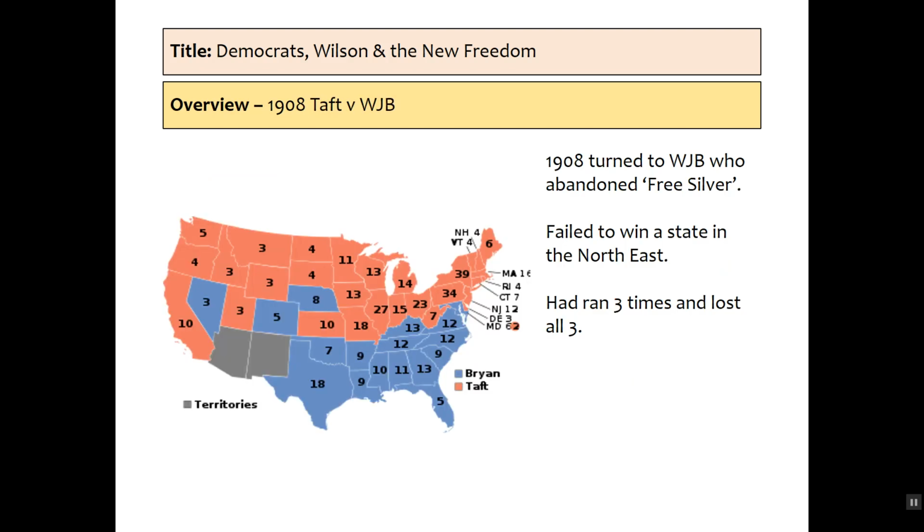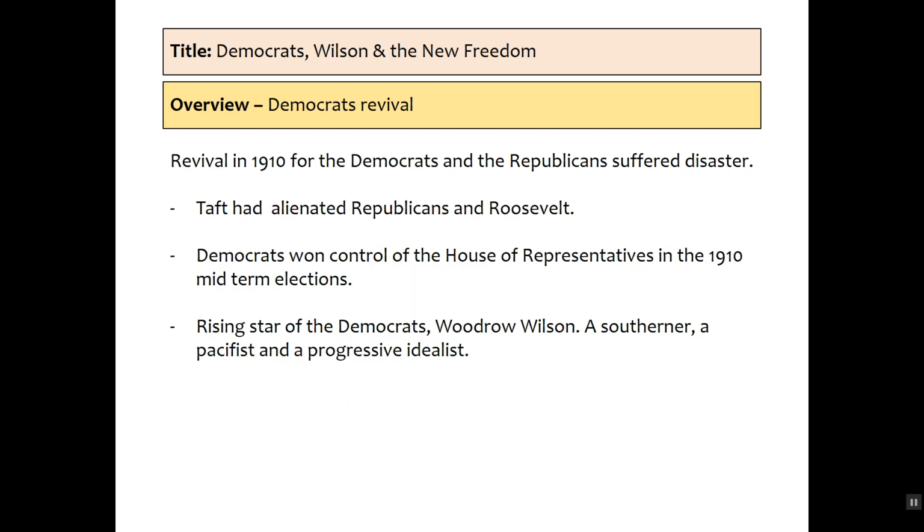In the 1908 election, though, they return back to William Jennings Bryan. This time it's his third election. Notably, he fails to win all three. He fails to win a state in the northeast. He fails to win many states in the northwest. Even on a new moderate progressive platform, and this time against Taft. He abandons the idea of free silver, which was very popular, but also very divisive, and as you can see, he loses significantly. They do, though, undergo some kind of revival in 1910.